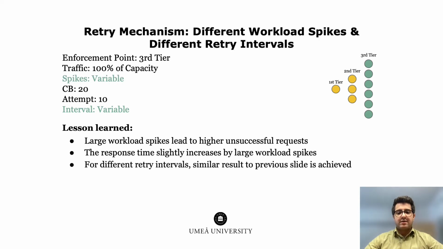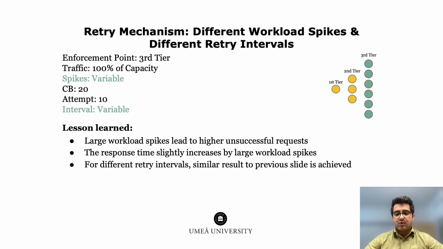We next compared the impact of varying the magnitude of spikes in the incoming workload. In these experiments, the incoming traffic volume was mostly set to 100% of the system's capacity while the spike volume was varied. The circuit breaker threshold was set to 20 and 10 retries were permitted while varying the retry interval on the third tier. The results obtained were similar to those observed when simply varying the retry interval.